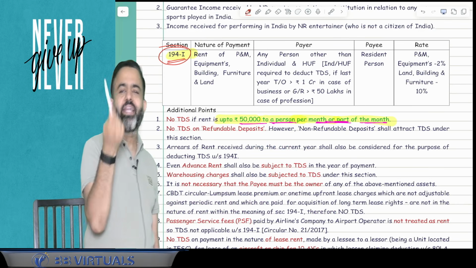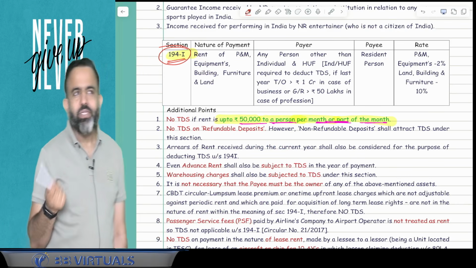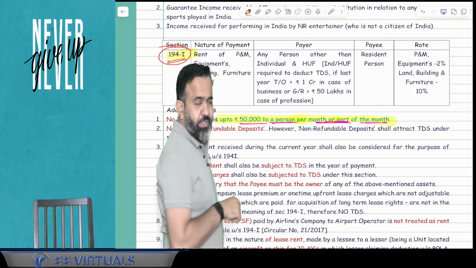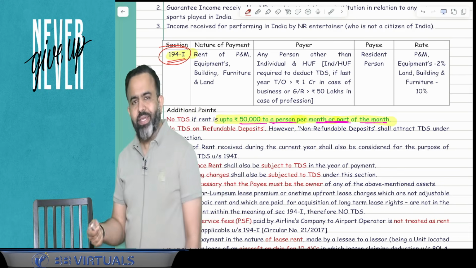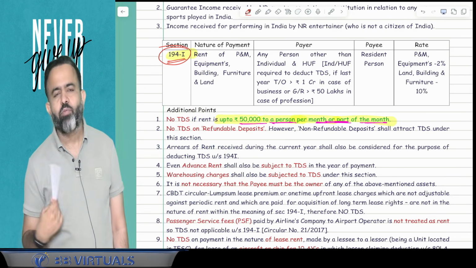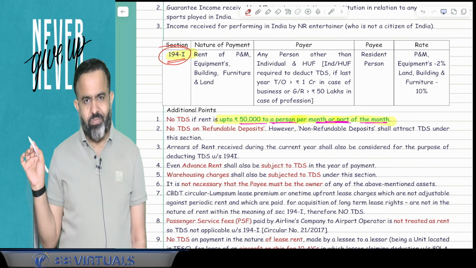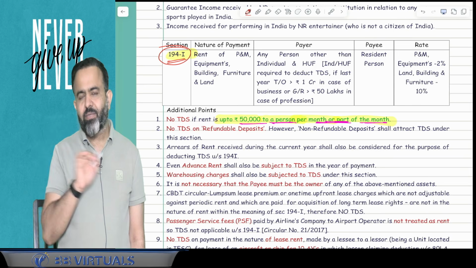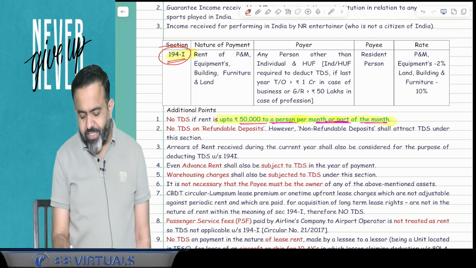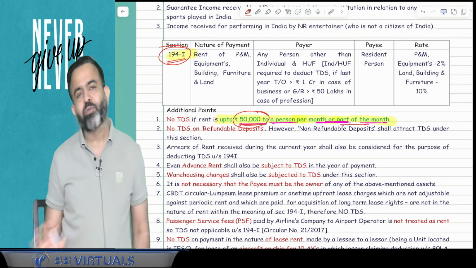194I is a TDS on the rent. So in the TDS on the rent, you know that earlier that limit was 2,40,000 for the whole year. If rent is paid more than 2,40,000, then only TDS is applicable. Now guys, that limit has been changed, and 2,40,000 per annum is changed, and now it is 50,000 rupees per month or part of the month.